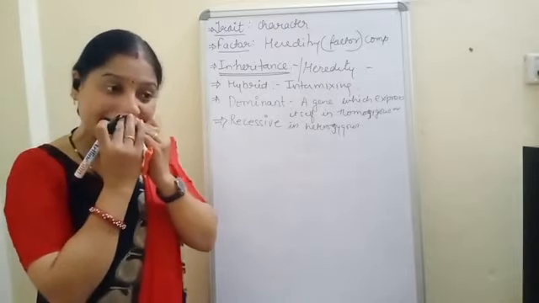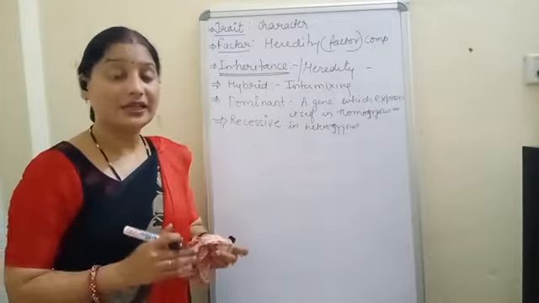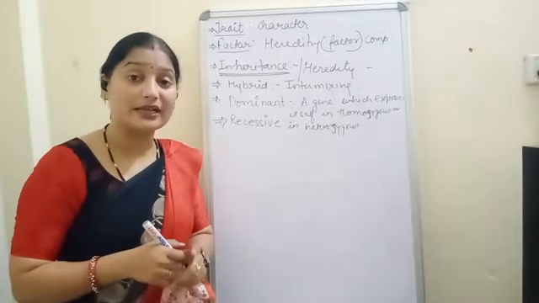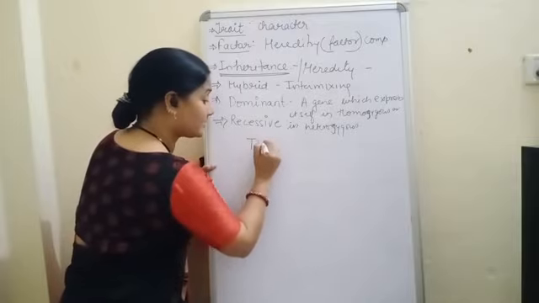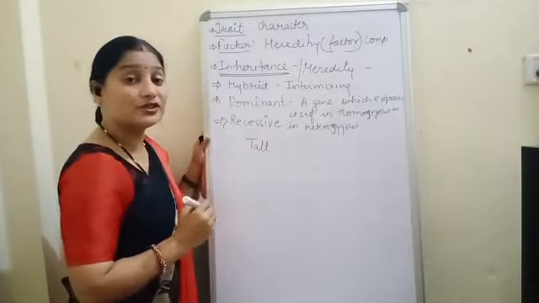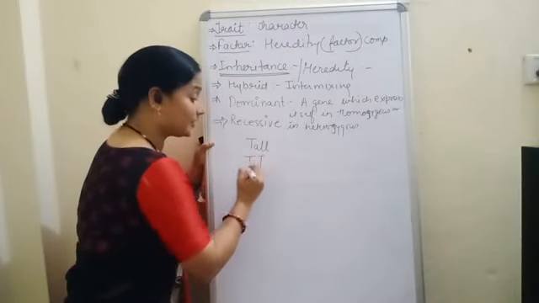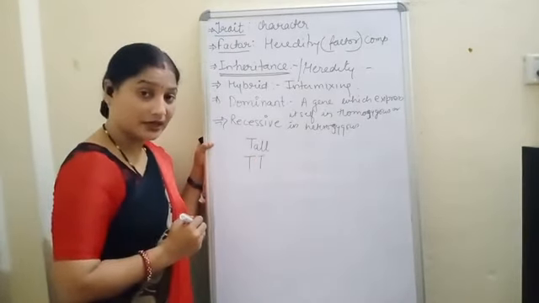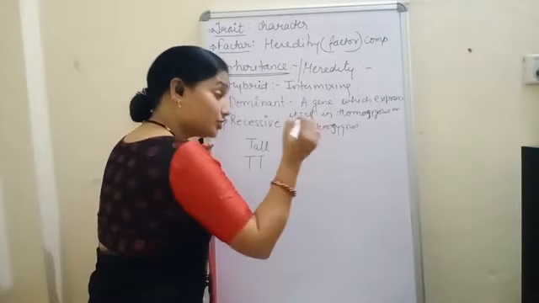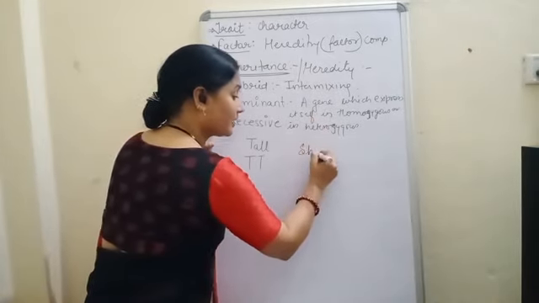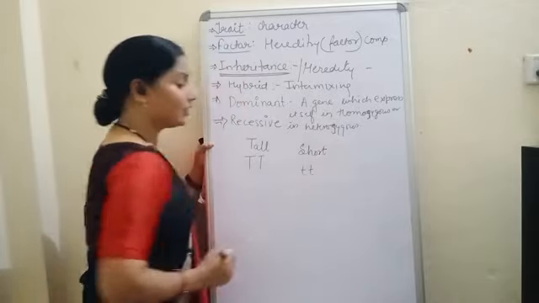Now see what is the meaning of homozygous. Homo means same. If we talk about the same gene, then that is called the homozygous gene. As for the tall plant, we use the gene capital T and capital T. And for the dwarf plant, for the short plant, we use small t and small t.